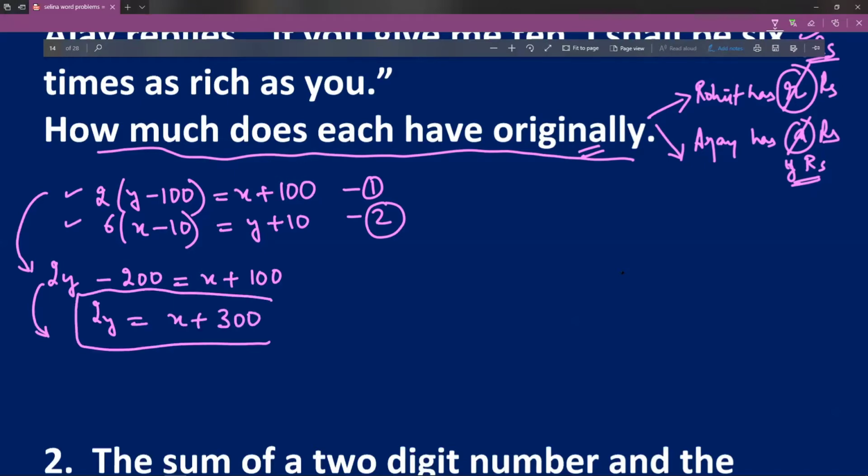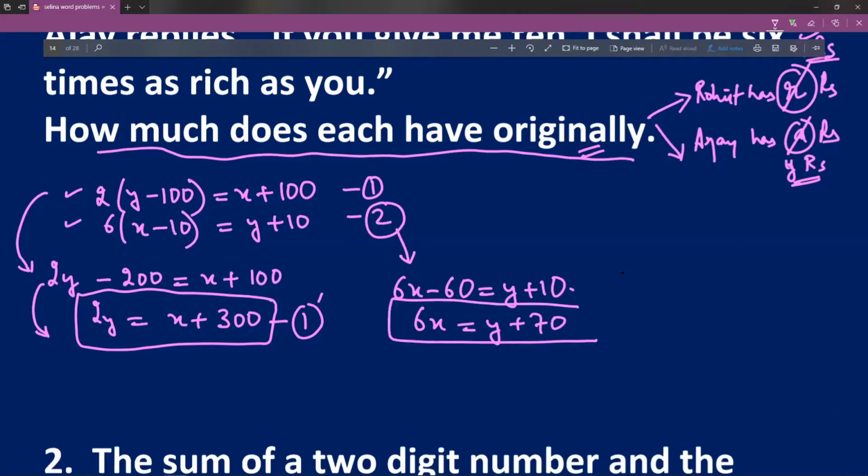I'll name this as 1 dash. Now I'll take 2. 2 becomes 6x minus 60 is equal to y plus 10, and 6x is equal to y plus 70. This is my equation number 2 dash.